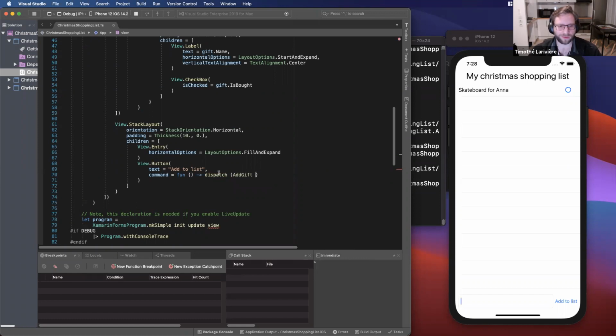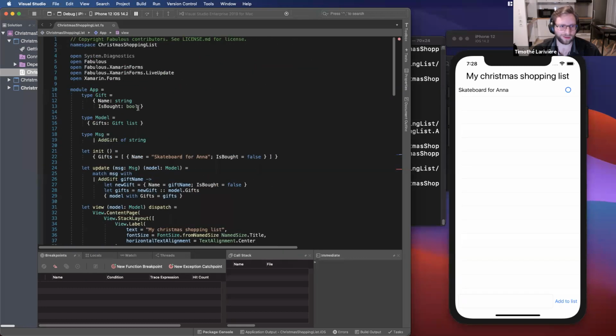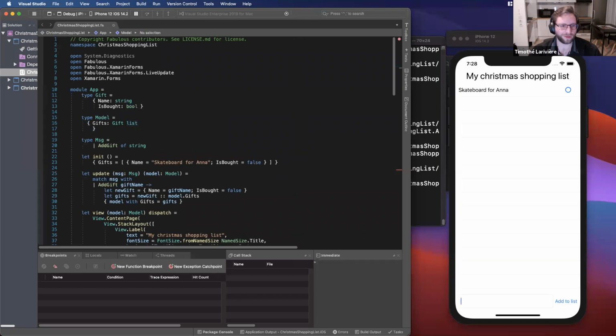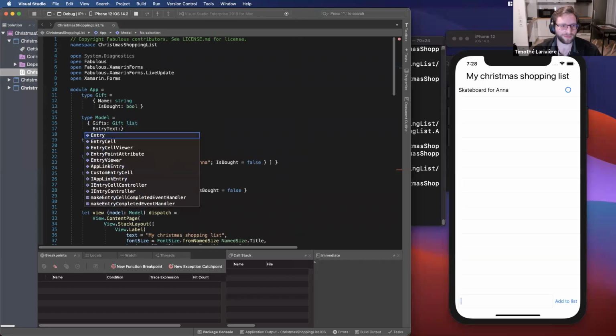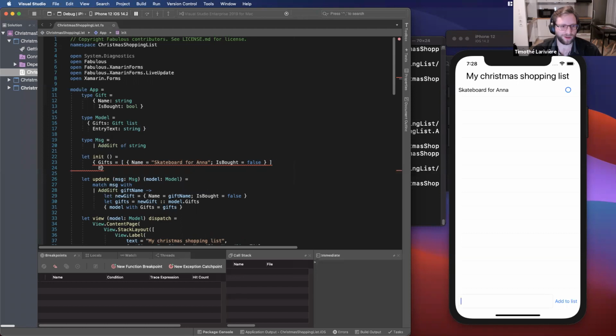But I don't have access to the value of my entry. To do that, I need to store it in my model. So I will have the entry text that is also a string. Since it's part of my initial model, I will need to tell that when the application starts, there is no value in it.